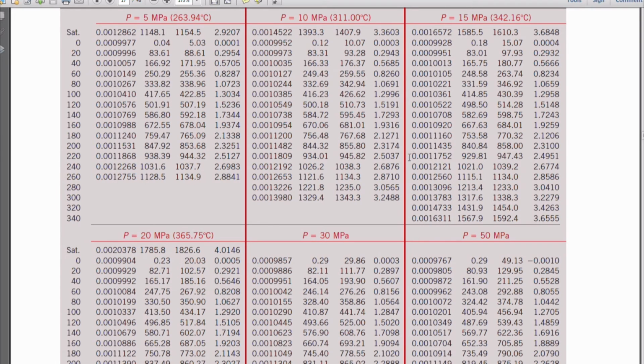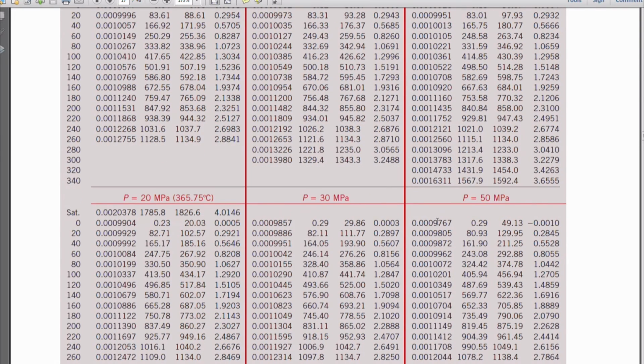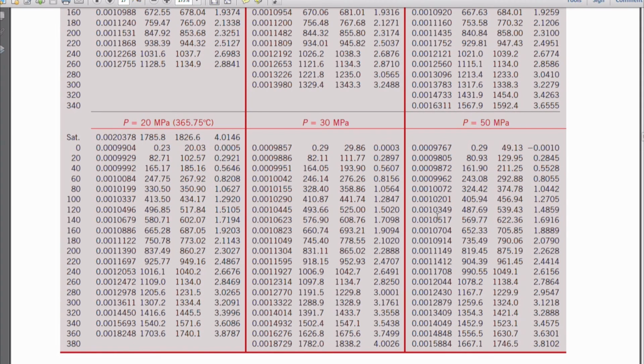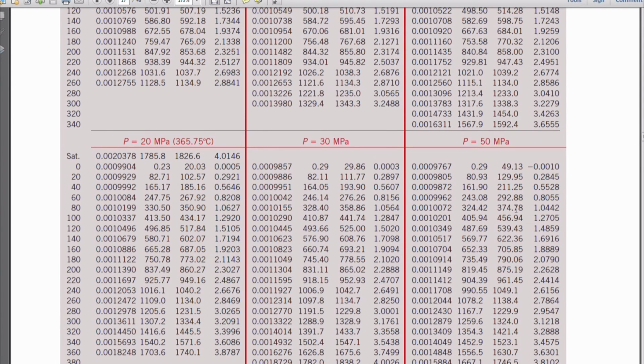If we have a compressed liquid and we don't have the data in our tables, which I guarantee you we generally will not, then we've now proven to ourselves that as long as we know the temperature of that compressed liquid, the value of these properties is going to be more or less the same. So that's what this statement says, right? The value of any of these properties at the given pressure and temperature is about the same as the saturated liquid at the same temperature. So that's how you're going to find your data for a compressed liquid.